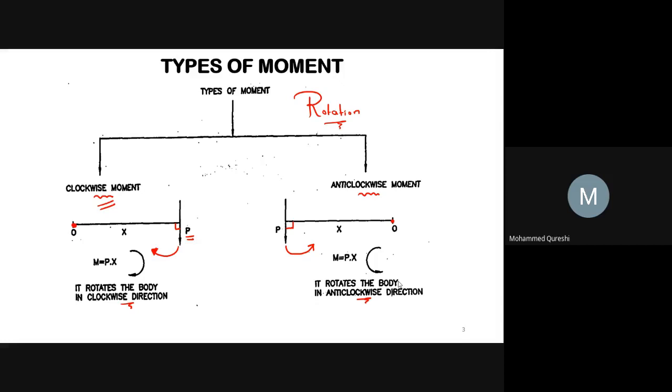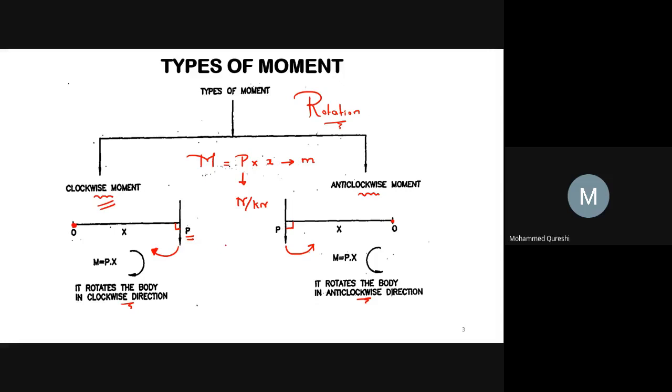Hence, we may say that your moment is nothing but M equals P into X. The unit of force may be Newton or kilonewton, and the unit of distance will be meter.